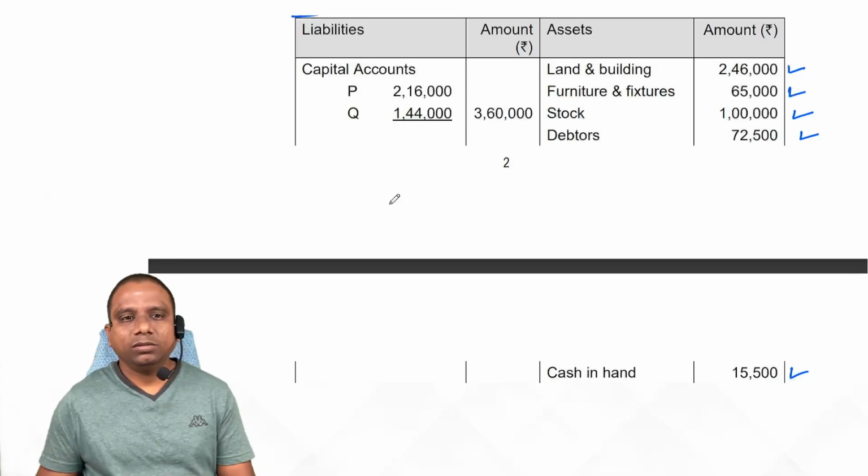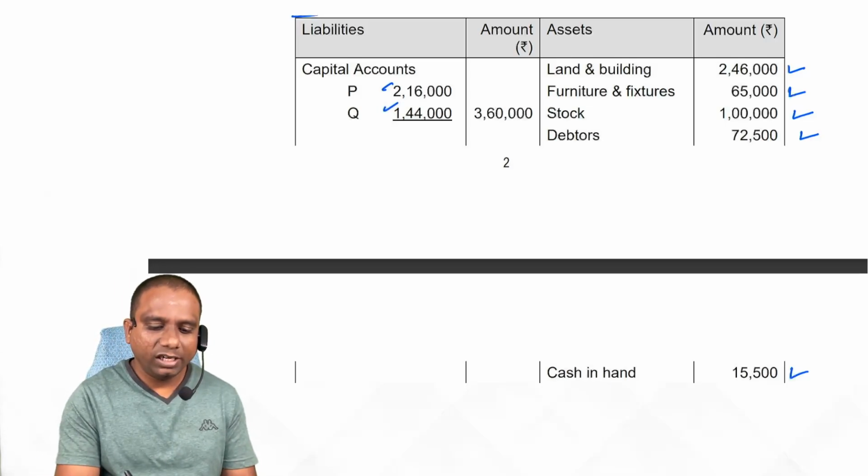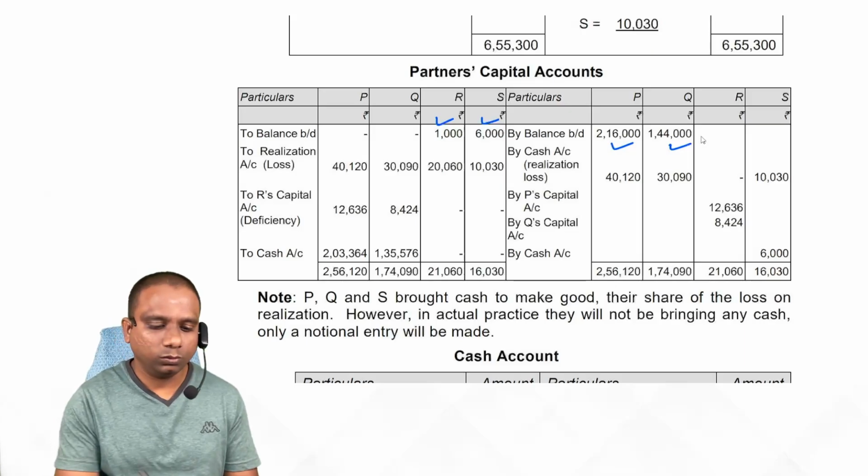Here the capital accounts of P and Q are showing credit balances. So they show credit balance 216, 144. Over. Next one,